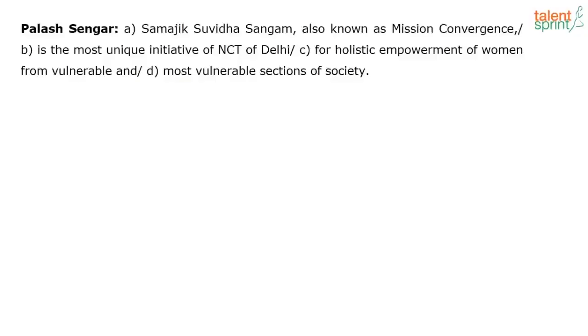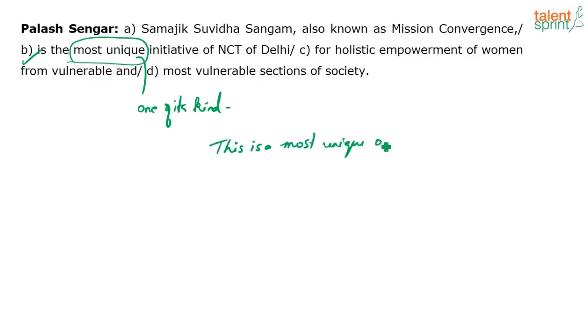Let's see. I'll go back to the question. Now tell me, what is wrong? Where is the error? Yeah, it's a very obvious error, right? Yes, correct. The most obvious error is B, two superlatives. Usually you don't put that, right? Because unique itself means what? One of its kind. So you should not be doing this, right? You don't say this is a most unique opportunity, right? This is a unique opportunity because it's already saying it's one of a kind.